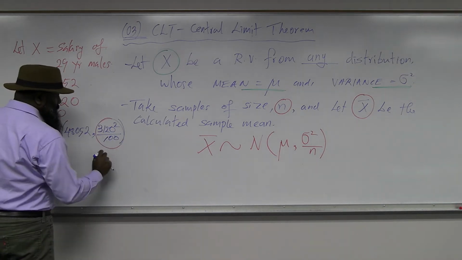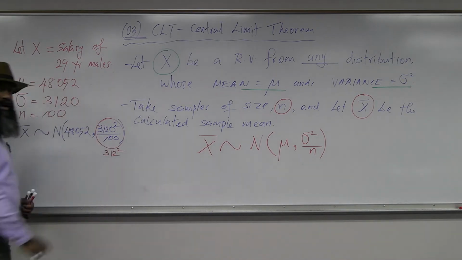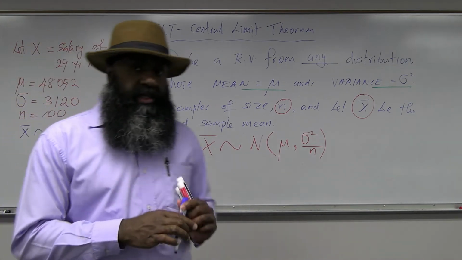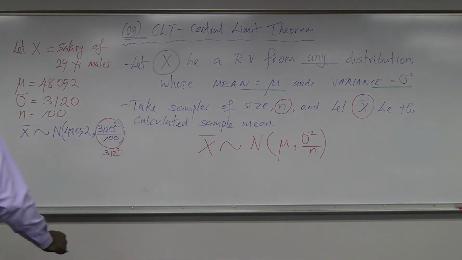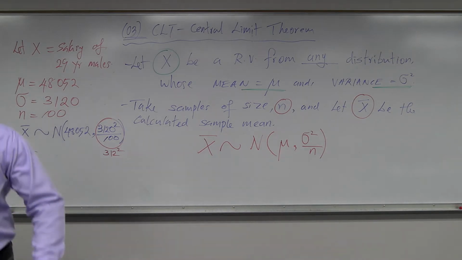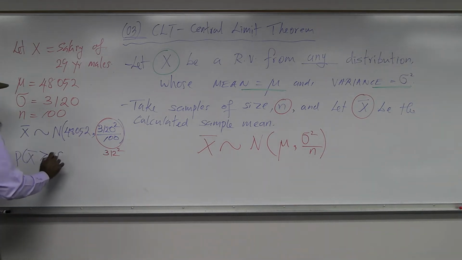So this term can also be simplified as 312 squared. All right, so what I need now is the probability that X bar could be greater than 49,000. I need X bar to be greater than 49,000.